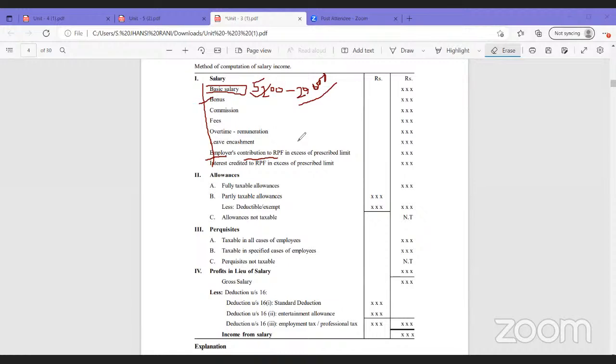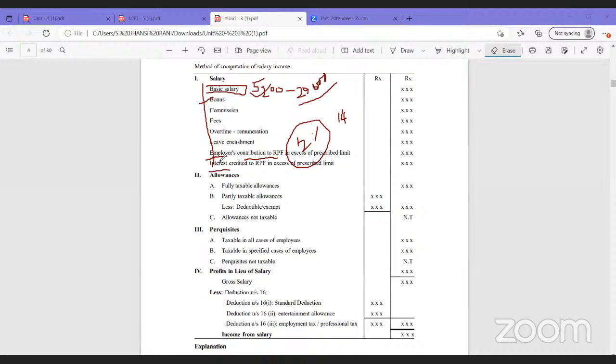If the employer is paying more than 12%, the extra amount is taxable. For example, till 12% is exempted. If they are paying 14%, the extra 2% will be taxed over here. That will be taken for the calculation of tax liability.